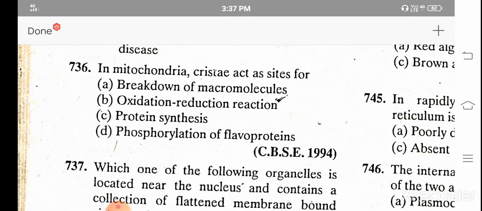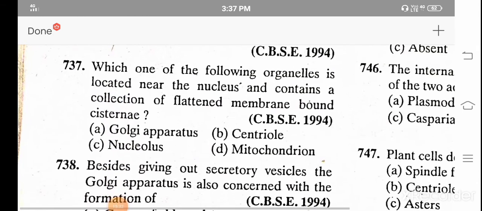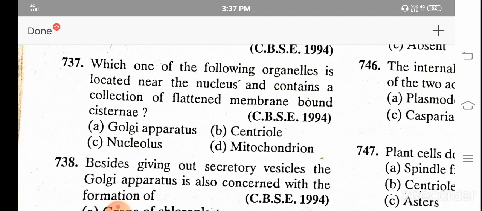In mitochondria, cristae act as a site of A. Breakdown of macromolecules, B. Oxidation or reduction reaction, C. Protein synthesis, and D. Phosphorylation and the flavoprotein. And the correct answer is B. Oxidation reduction reaction.